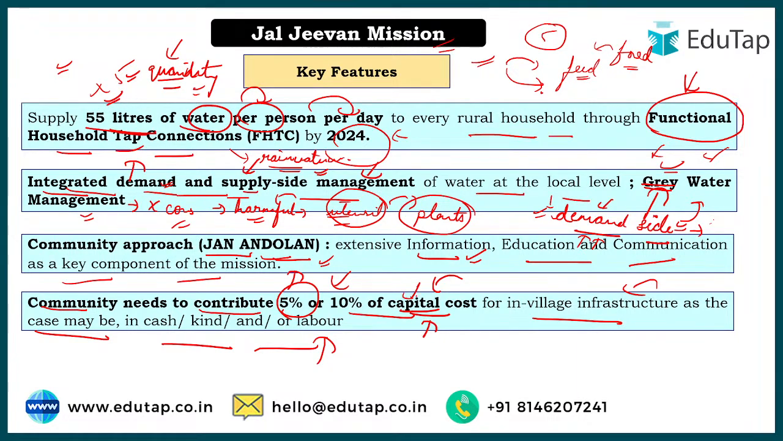If they do not have cash to give, they can provide it in the form of labor. It means they will prepare the infrastructure, but they won't take money for it. Of course they do not take money for it, it would be like a capital cost investment only. So a village infrastructure will be made, and the community will also have to contribute to it. So these are the basic key features.